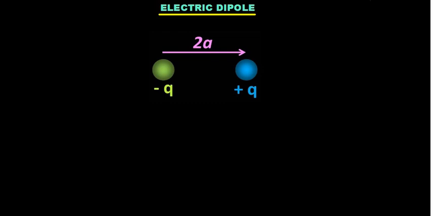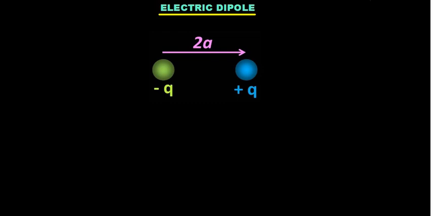Okay, so let's start. So here we will study electric dipole. It's a small topic. It will not take much time to be completed. So electric dipole is basically when two charges, you can see they are equal and opposite charges, minus q and plus q. There is no hard and fast rule that two charges should be equal and opposite. They can be of different magnitude also. So in that particular case, instead of getting one dipole, we can get multiple dipoles, and we'll see the examples, right? So when two charges equal and opposite are separated by a distance, a dipole is formed.